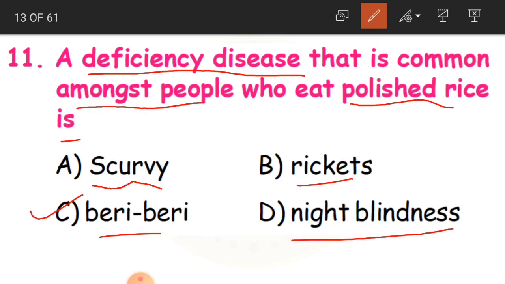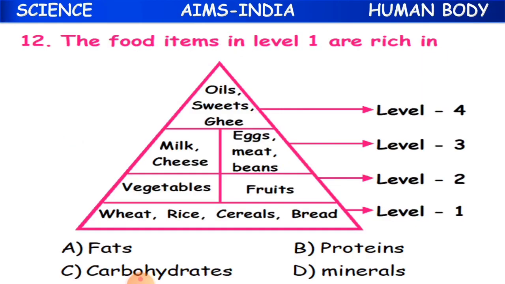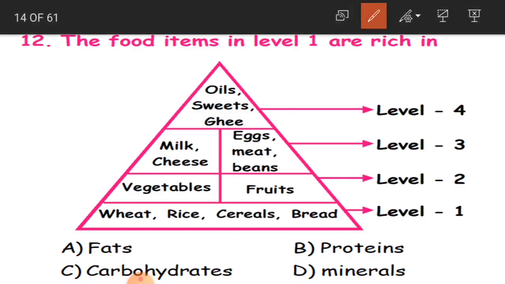Okay children, clear? Now the 12th one, here you can see a food chart. The food items in level 1 are rich in. So here you have a food chart, children, with levels 1 to 4, and we have to name the level 1 food items. They are rich in what?